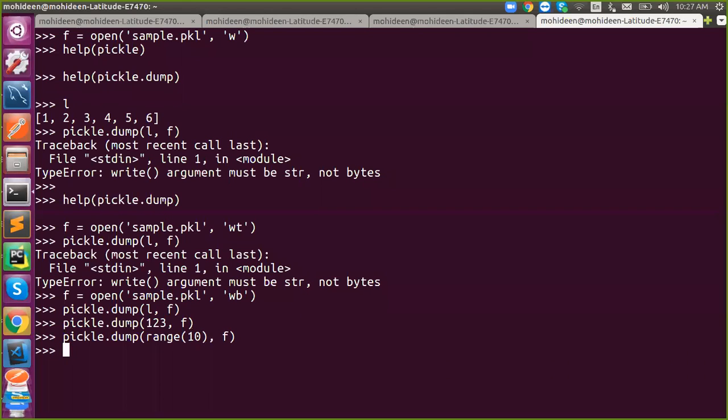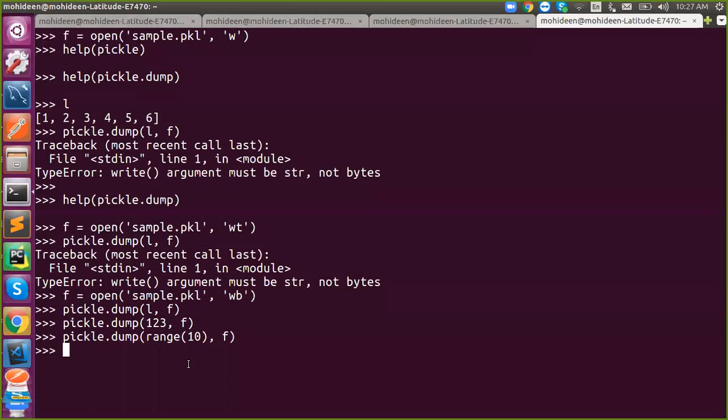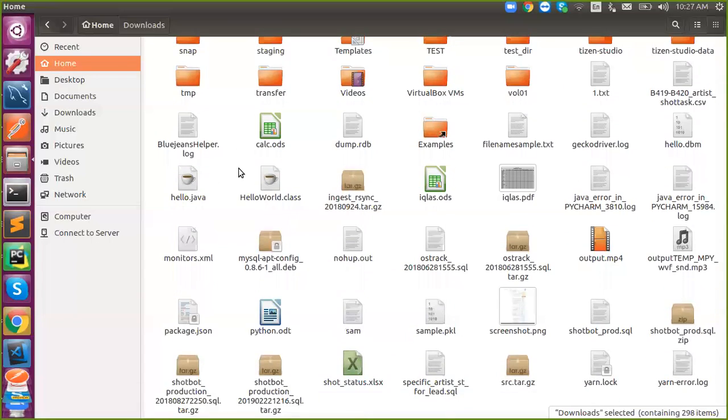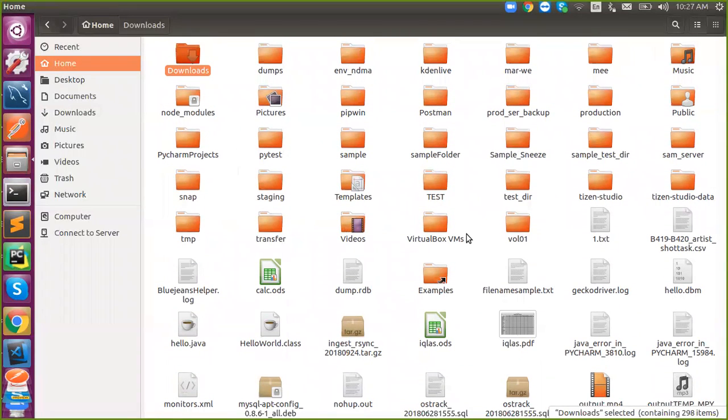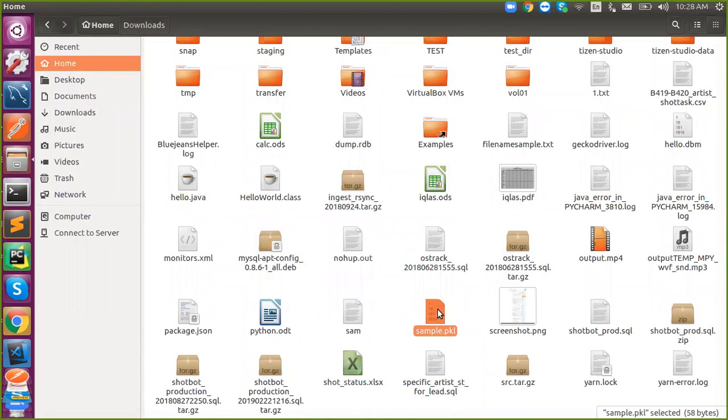Okay, so now once you're done with it, what to do? So once you start writing into some file, what to do? Save. I have to save, f dot close, because that is per file. Got it? So it was there in my folder called home. So here it is, that file sample, right? See that? You won't be able to view it. Got it? If you want to view, you need to use unpickle.